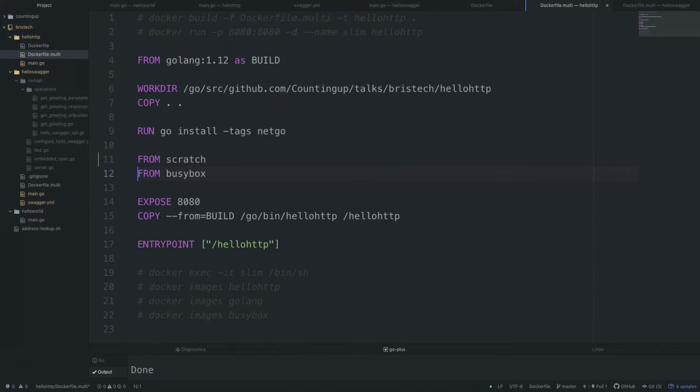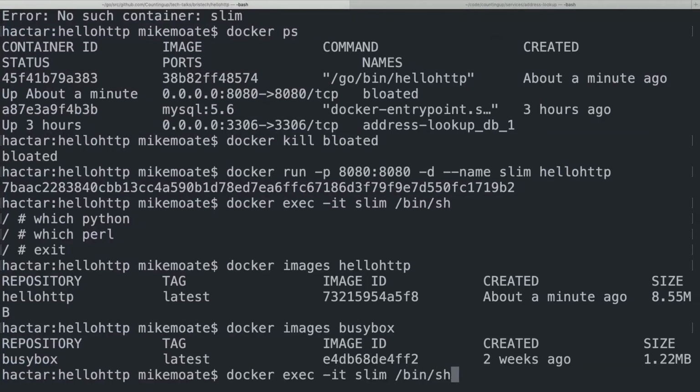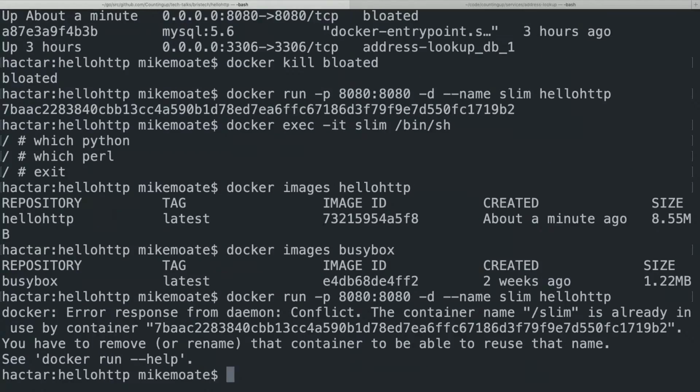And indeed we can. So Docker has the concept of from scratch. This is an empty container. It contains nothing at all. So if we rebuild our Slim container now, Docker kill Slim.